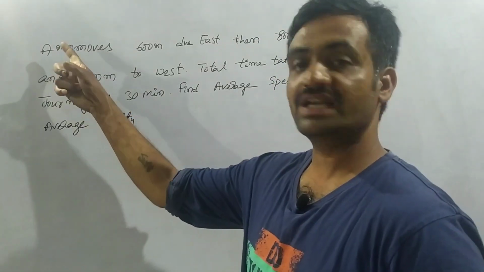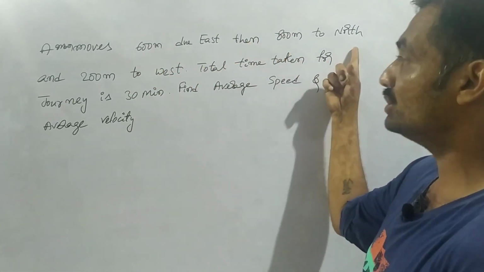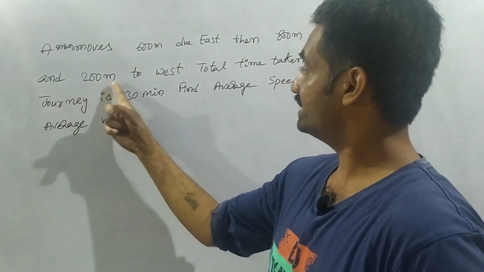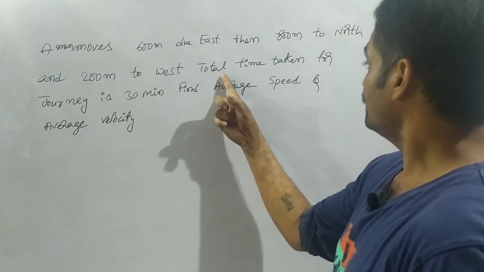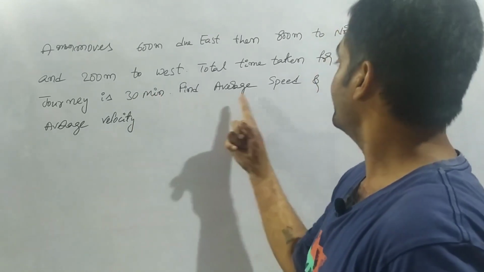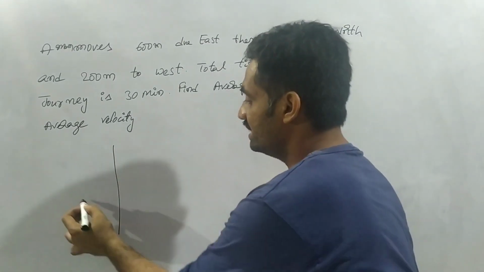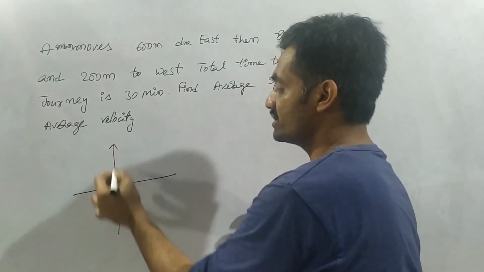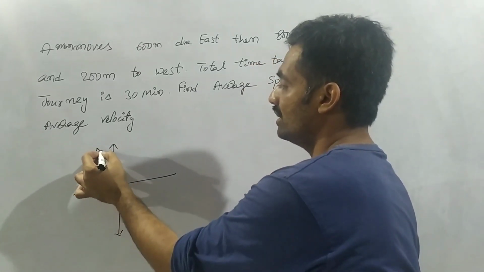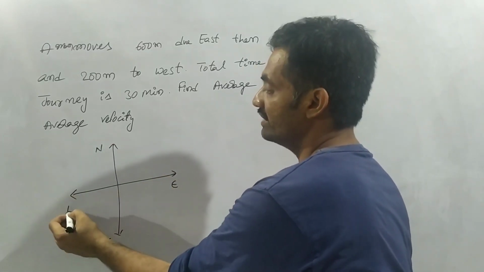Now the next problem: a man moves 600 meter due east, then 800 meter to north and 200 meter to west. Total time taken for the journey is 30 minutes. Find average speed and average velocity. To represent this, we draw the directions north, south, east and west.